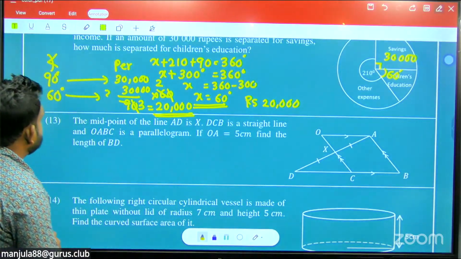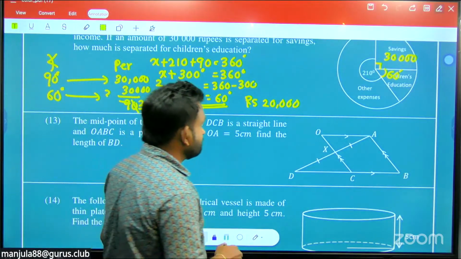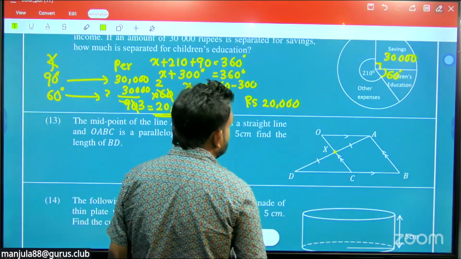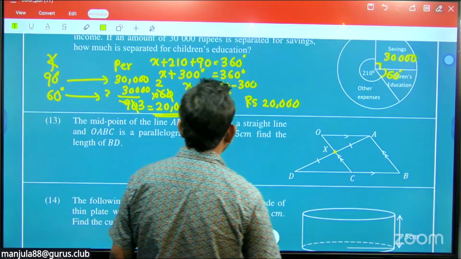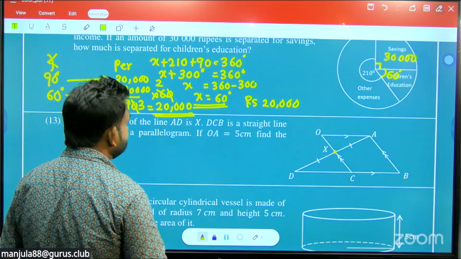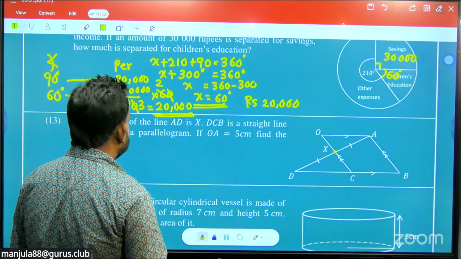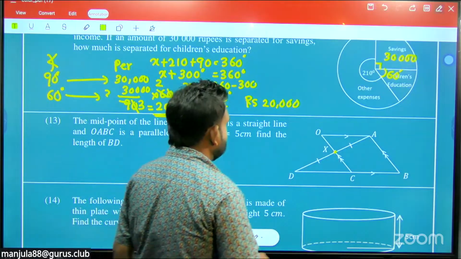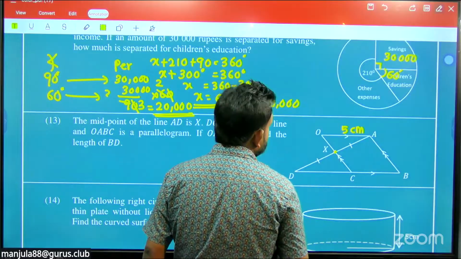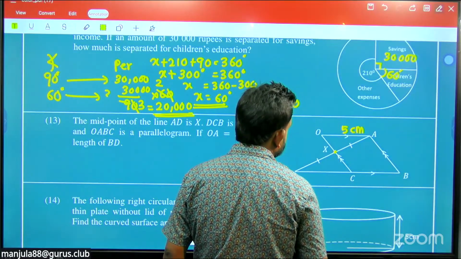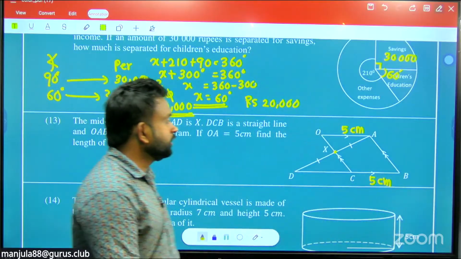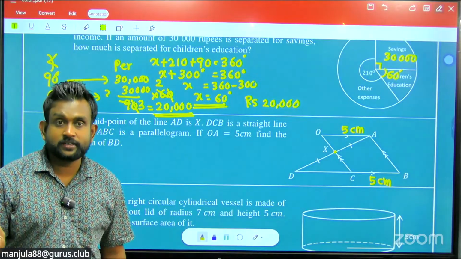Okay, right. The midpoint of the line AD is X. DCB is a straight line, and OABC is a parallelogram. OA equals 5 centimeters. Then find the length of BD. They are asking for the length of BD. If this is 5, this is also 5 centimeters. Under which condition? In parallelograms, the opposite sides are equal.